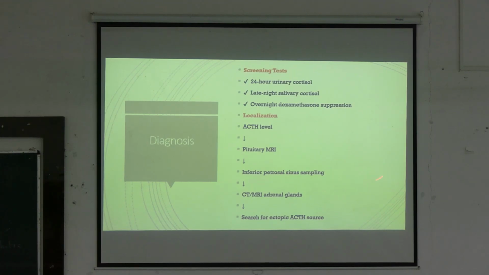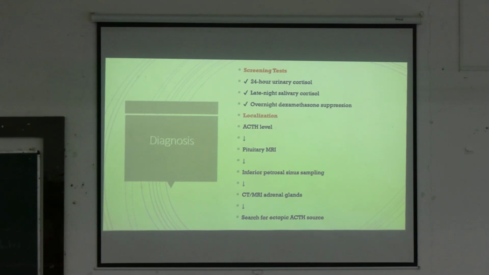And after that we have to detect where it is located. কিভাবে লোকালাইজেশন করব সেটা হচ্ছে ACTH এর উপর। কর্টিসল তো সবেতেই raised হবে, ACTH কম কি বেশি সেই অনুযায়ী। If there is increased ACTH, it can be due to two causes, either pituitary or ectopic. To rule that out, if ACTH level comes high, there are two causes. One is pituitary adenoma. For that we have to do a pituitary MRI. যদি pituitary MRI তে adenoma বেরিয়ে যায় তাহলে we know the cause, and if that is not found, we have to look for other causes.